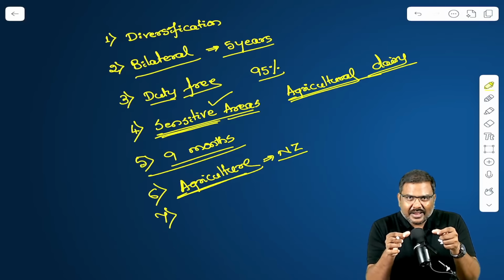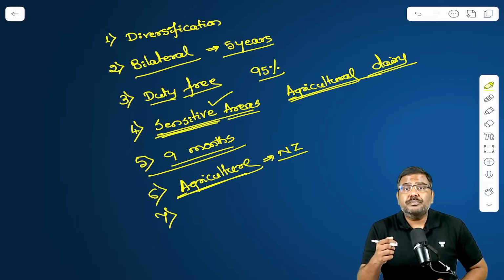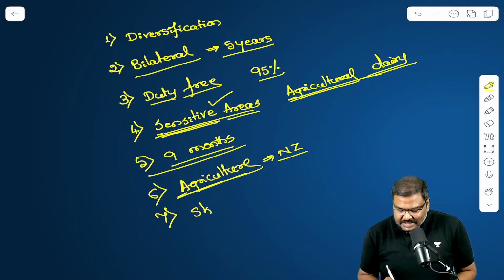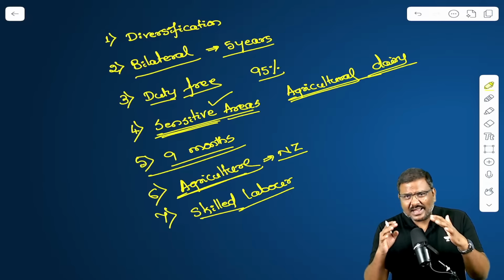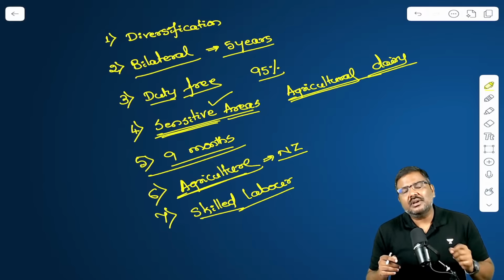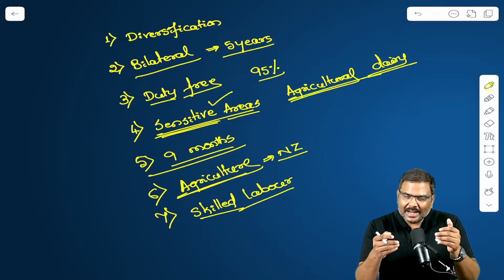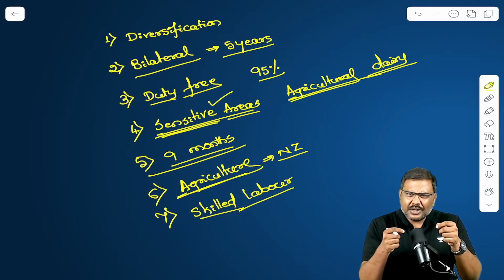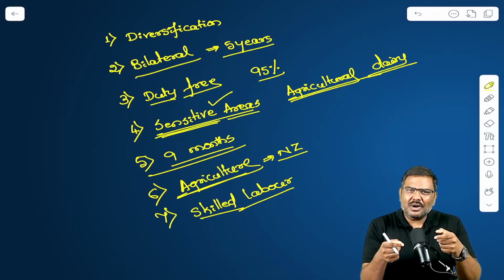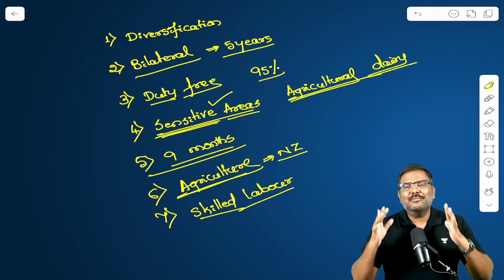And seventh very important point from the context of India. In this particular agreement, there is one provision which will promote movement of skilled labor from India to New Zealand. And this is nothing special as such. I'm saying nothing special for a simple reason. You take many of these particular trade agreements and look at the provisions. I'm pretty sure one provision that you come across will be on skilled labor movement.